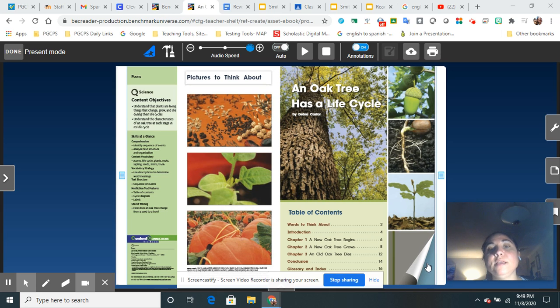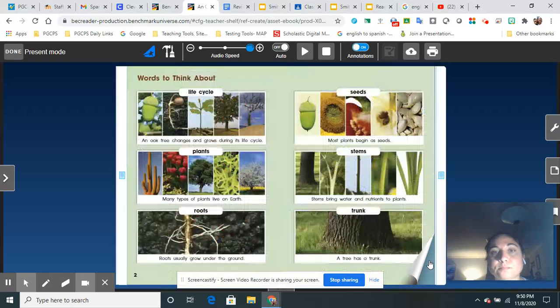Hi, boys and girls. As we read today's story, Oak Tree Has a Life Cycle, we are going to make connections to words that we hear from the text. And when we make connections, we think about how those words relate to us or what they mean to us or other things we think of. Okay, so here's the story, Oak Tree Has a Life Cycle.